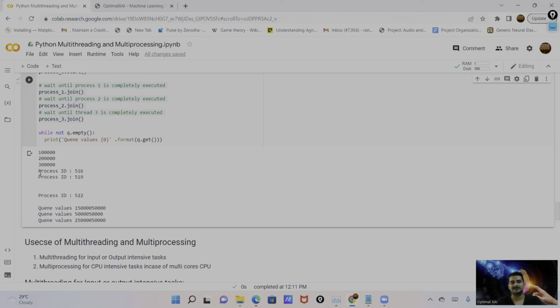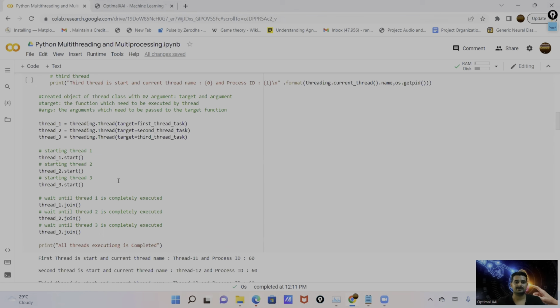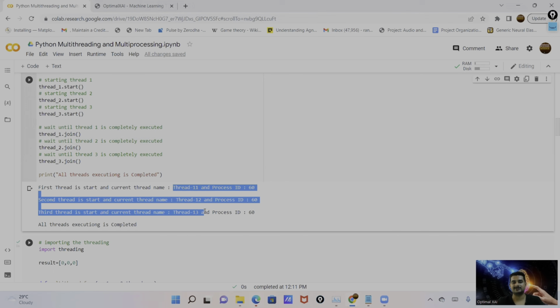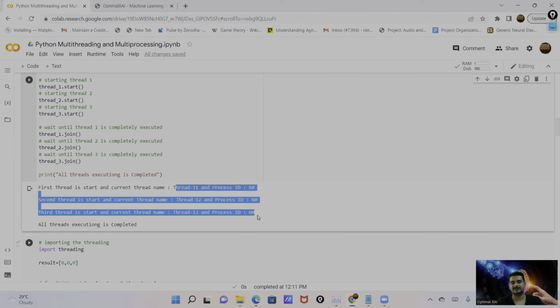So you can see each process has separate IDs. This is the example of multiprocessing. In the previous example, if you remember, let me go back to the multi-threading. Here you see we have multiple threads where the thread ID is different, but the process ID is the same, because we are running these multiple threads on a single process in this multi-threading example.